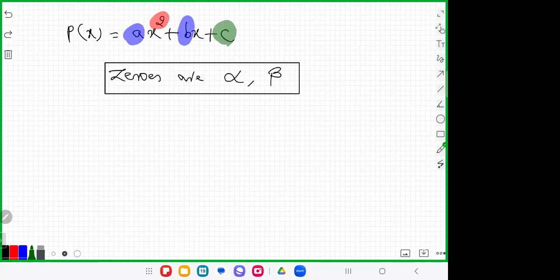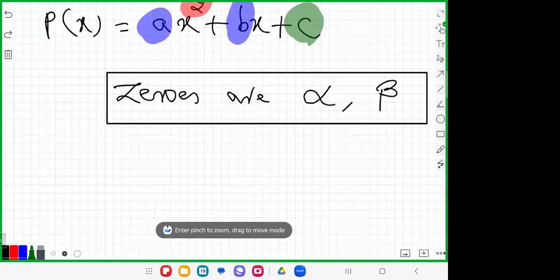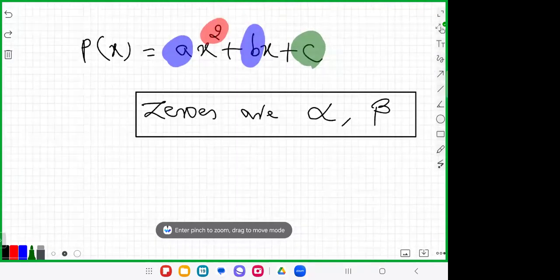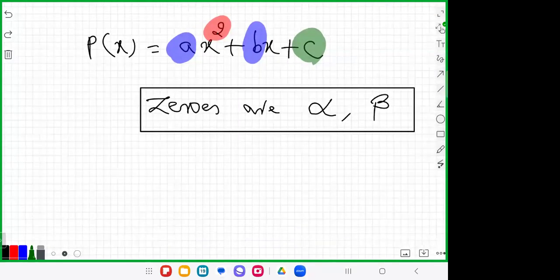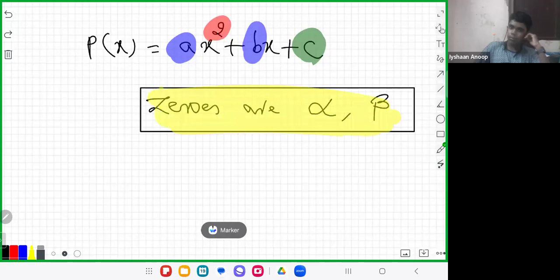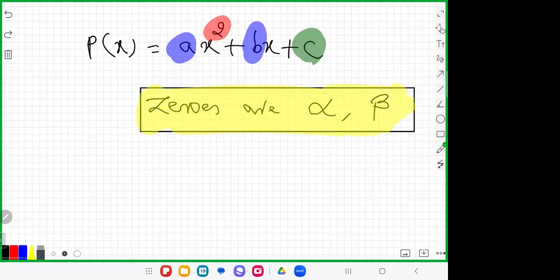A is the coefficient of x square, B is the coefficient of x, and C is the constant, and the zeros are alpha and beta. There is a relationship between alpha, beta, A, B, and C. The relationship is an important one. The first is the relationship involving the sum of the zeros.